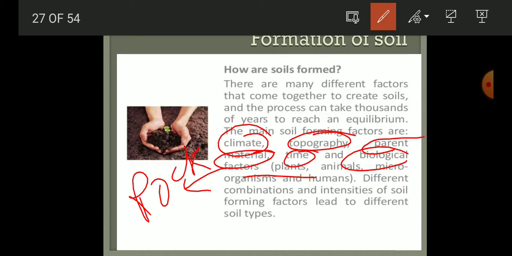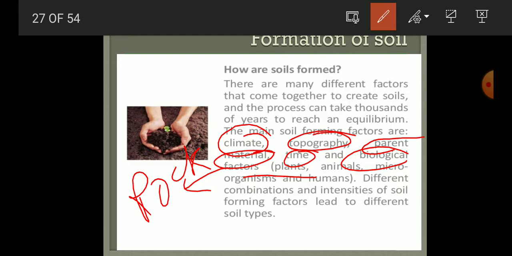This is also important, because when the vegetation dies and decays, at the end of the process you get humus. That humus, when it mixes with the soil, makes the soil more fertile and gives good textured soil. So vegetation is also a very important factor that forms the soil.